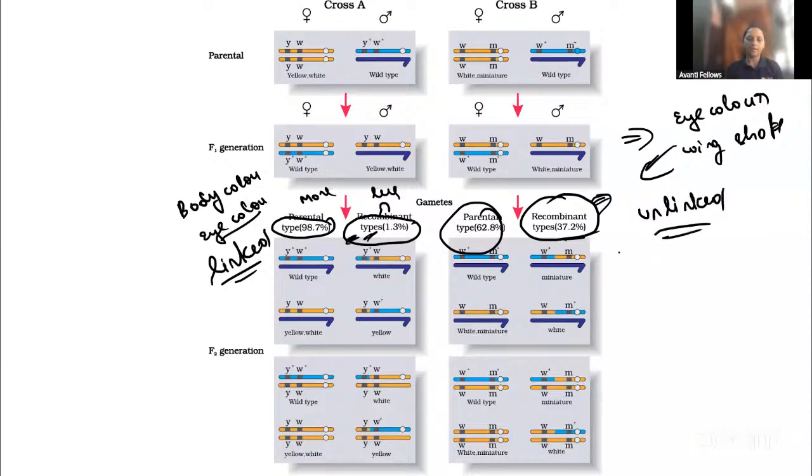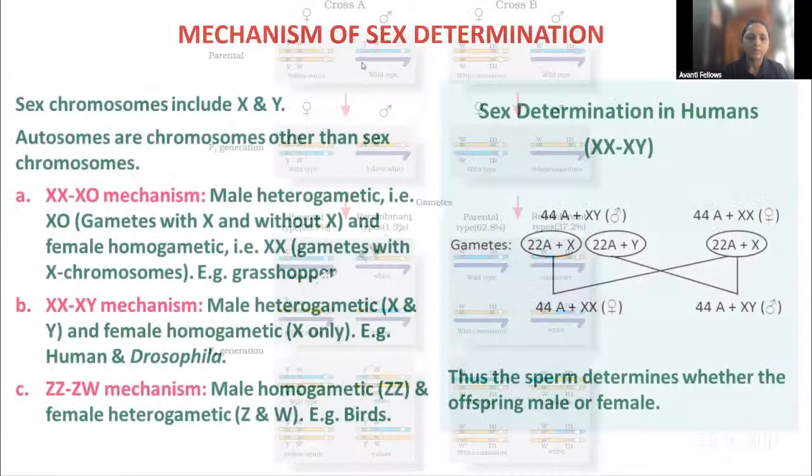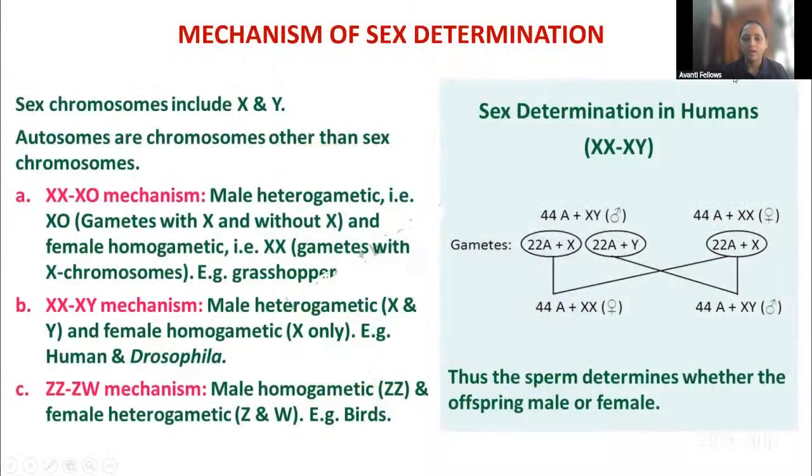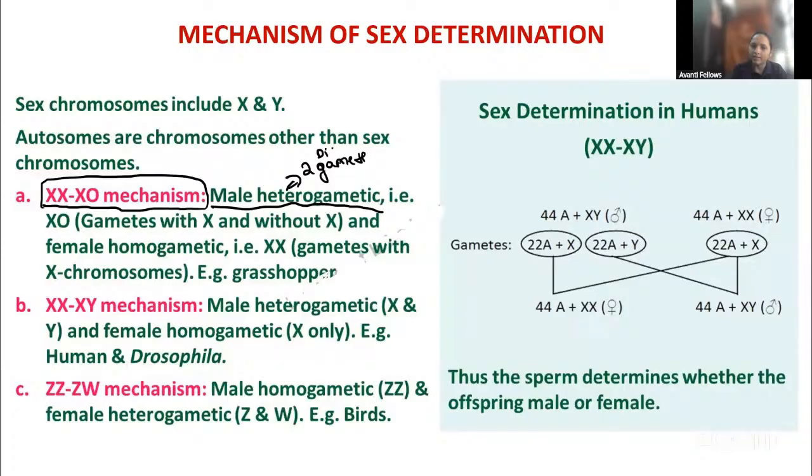Okay. So just remember this. Now go to the next mechanism of sex determination. How can you do the sex determination? There are mechanisms. So here is the XX and XO type of mechanism. This type of mechanism we also call male heterogametic. Here the male is going to carry two different gametes. Remember, male is going to carry the two different gametes.